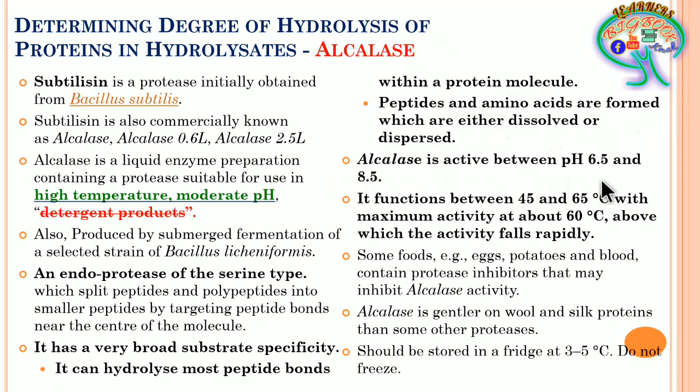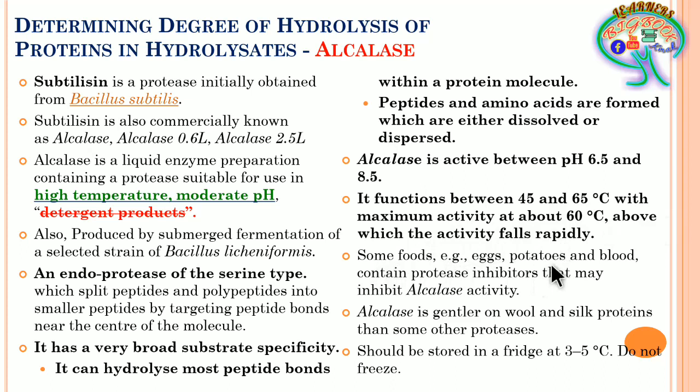So alcalase has a pH range of 6.5 to 8.5. I already spoke about a moderate pH, that is 6.5, and if it is neutral, 8.5. Again, it functions between 45 and 65 degrees centigrade, with maximum activity at about 60 degrees centigrade. So 45 to 65 is the optimum temperature range, above which the activity falls rapidly, in the sense the enzyme will not show its action of breaking the long polypeptide chains.